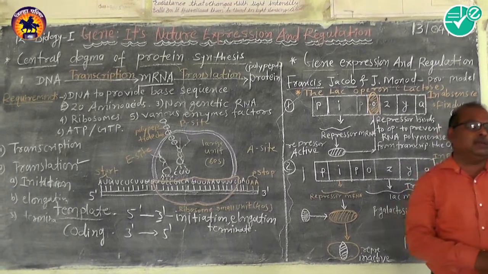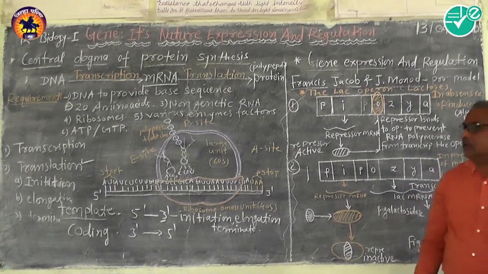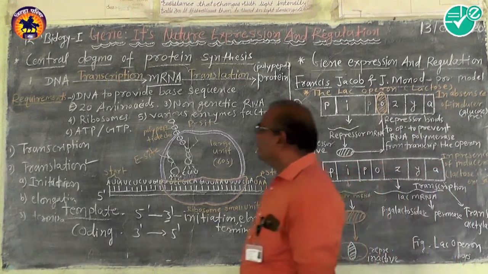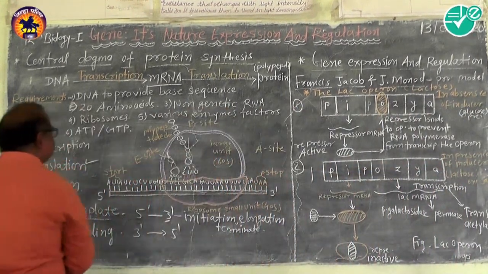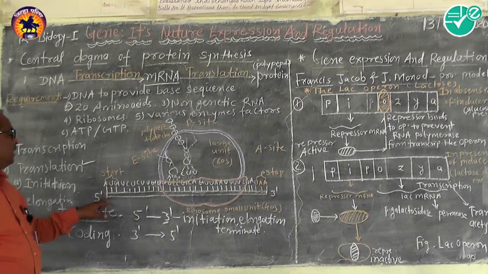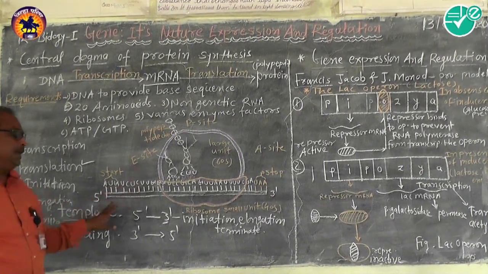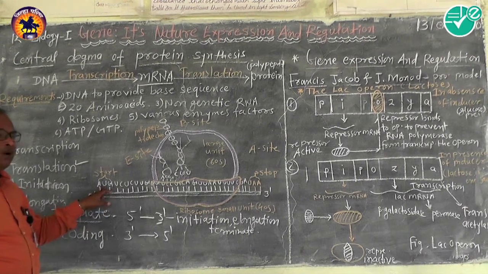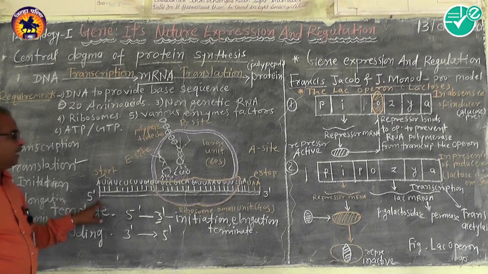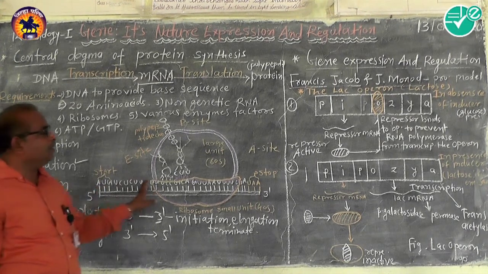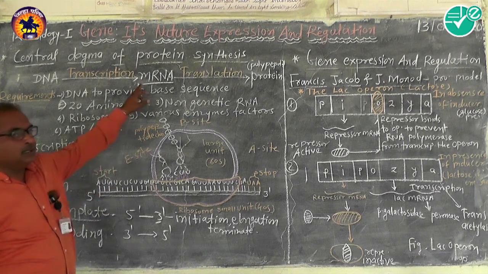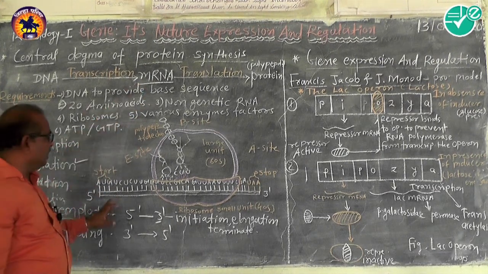The first step, initiation of the translation, takes place. During this step, what happens? The mRNA has the direction 5' to 3', on which the triplet codon, the starting codon AUG, is present at the 5' end, and continuous such triplet codons are present on the same mRNA, which is just copied from the DNA.